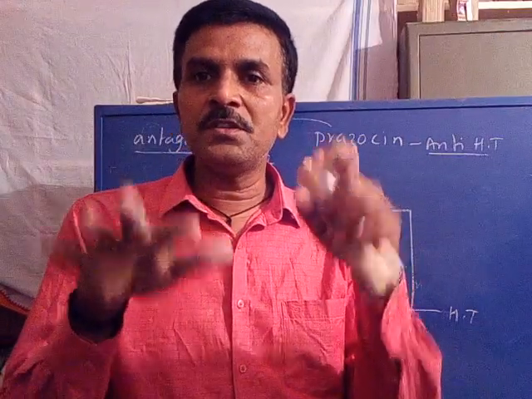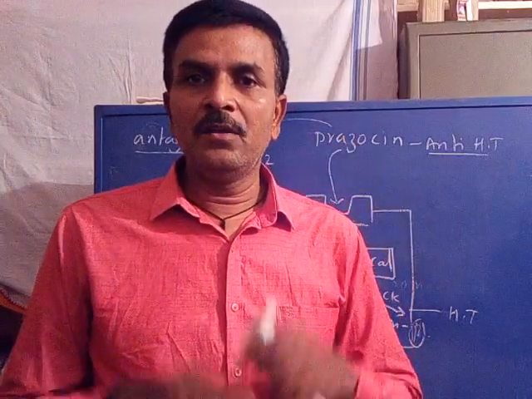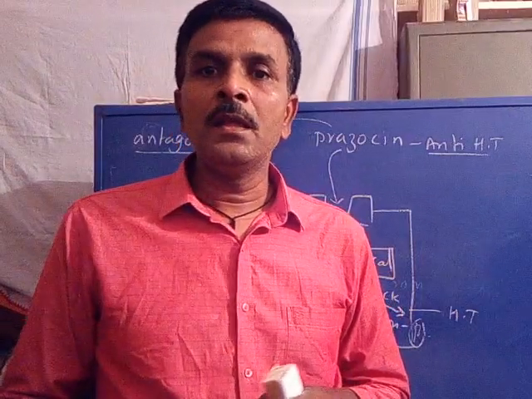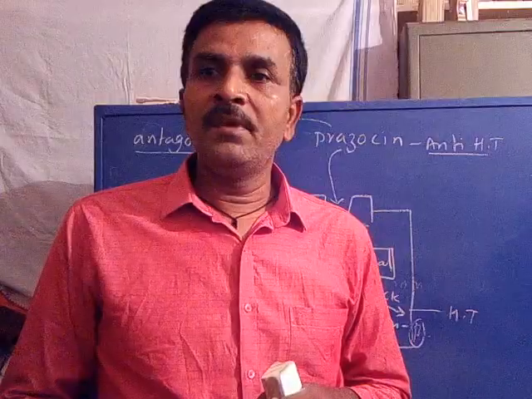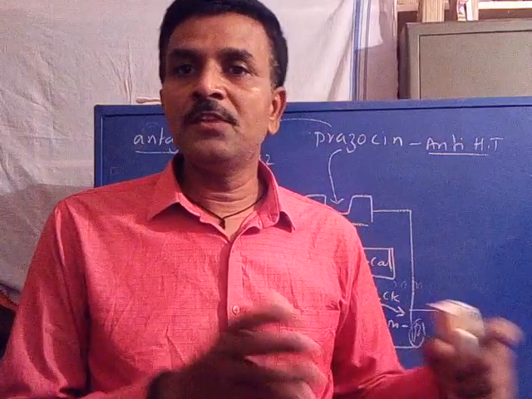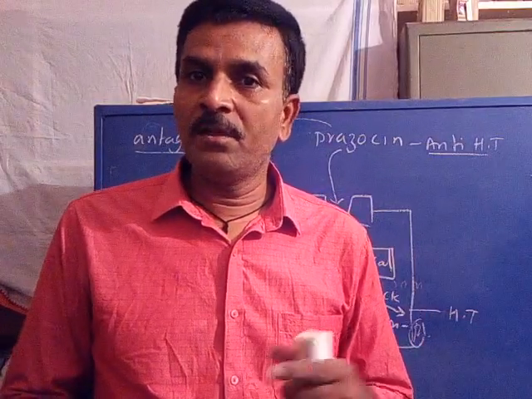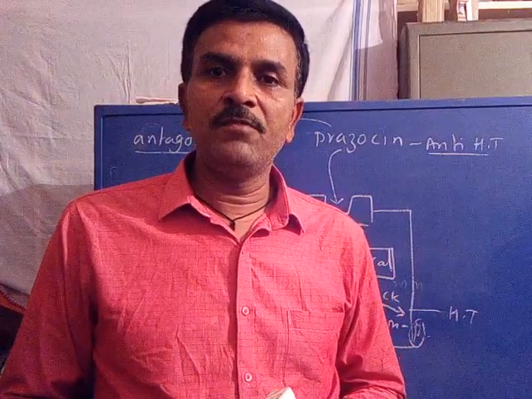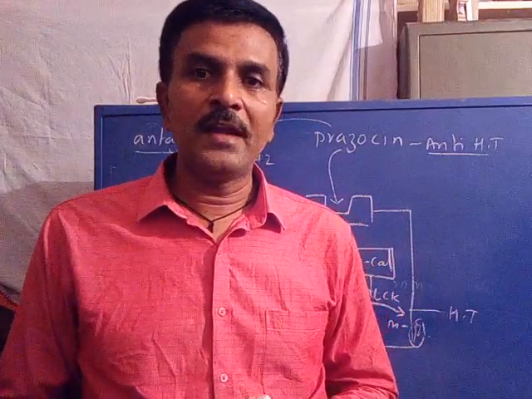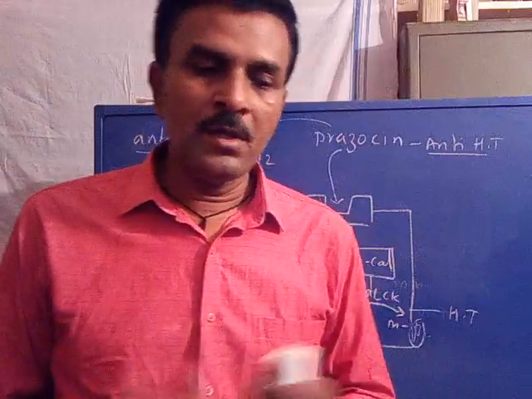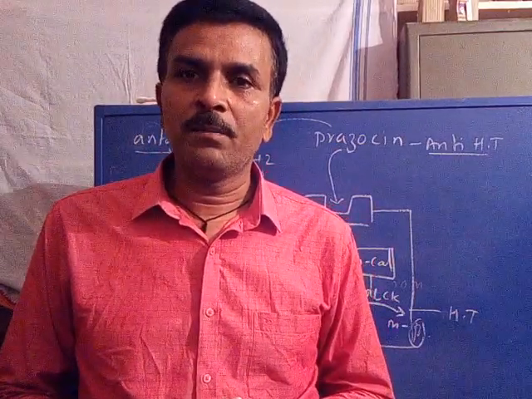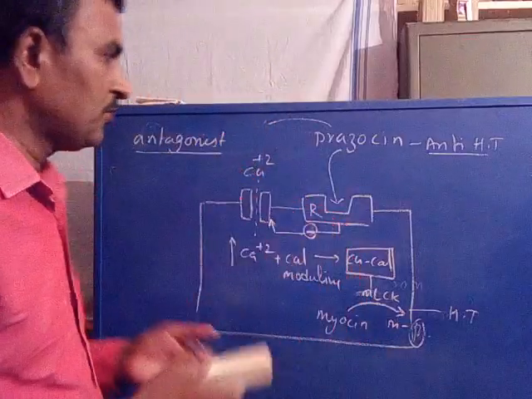So agonist and antagonistic drug. Agonistic mechanism and antagonistic mechanism arise from the macromolecular perturbation. If there is a specific macromolecular conformational perturbation, it leads to agonist; if there is a non-specific conformational perturbation, it leads to antagonistic. So this is about the theory of drug receptor interaction, the macromolecular perturbation theory. You have a last theory.